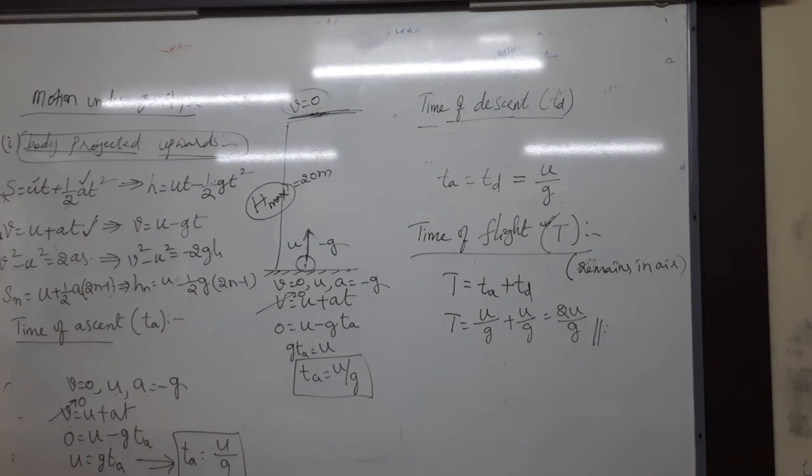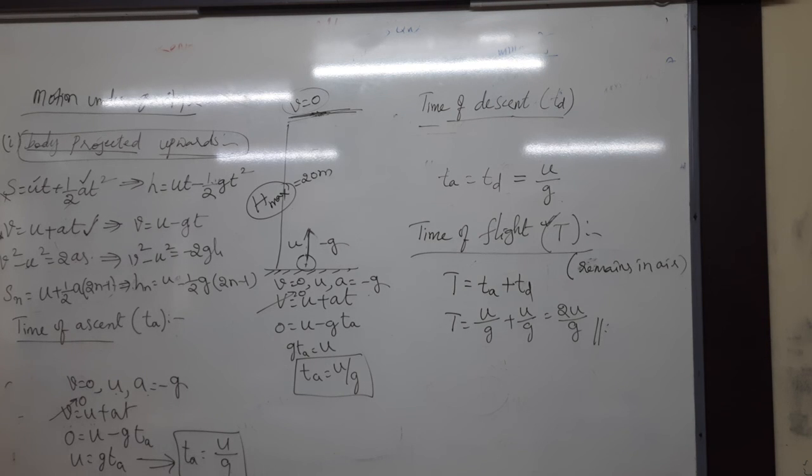Right, the time taken by the object to remain in the air. That's a very important line, underline that. To remain in the air. T is equal to TA plus TD. Write the formula also.